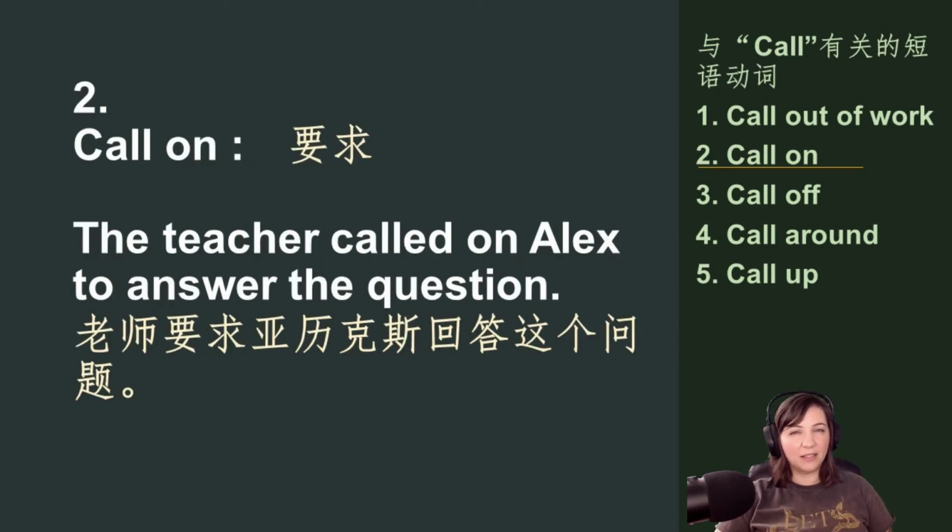The next one is call on somebody. A call on is when a teacher usually asks a student to speak or to answer a question. So here's how you would say it in a sentence. The teacher called on Alex to answer the question.